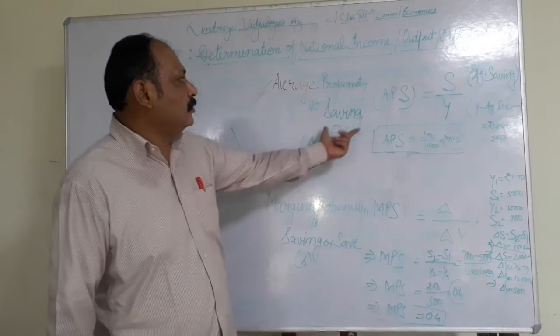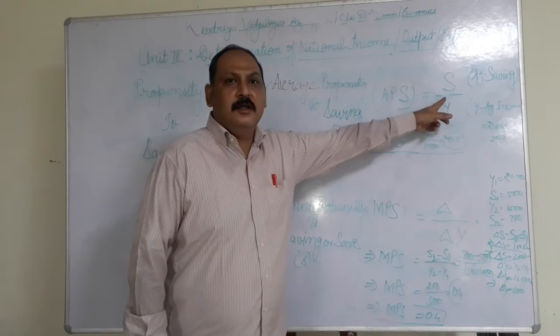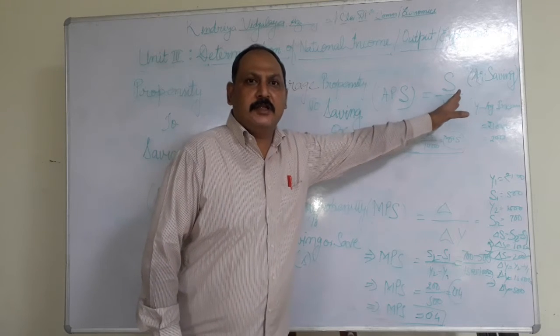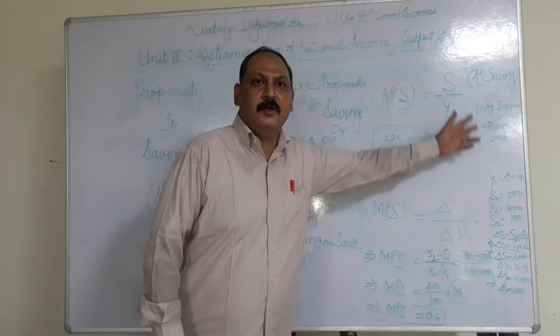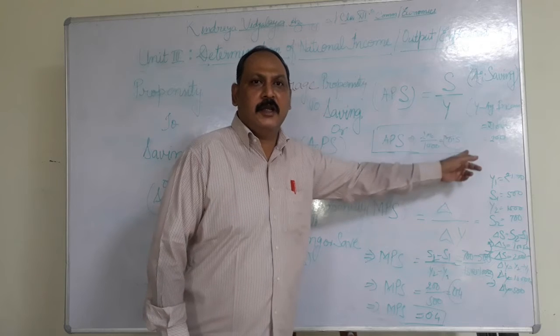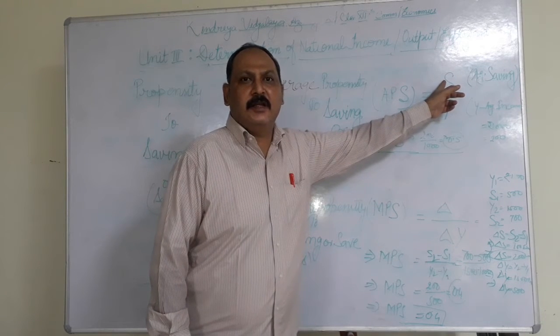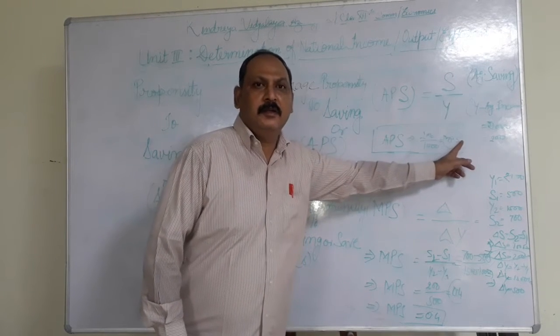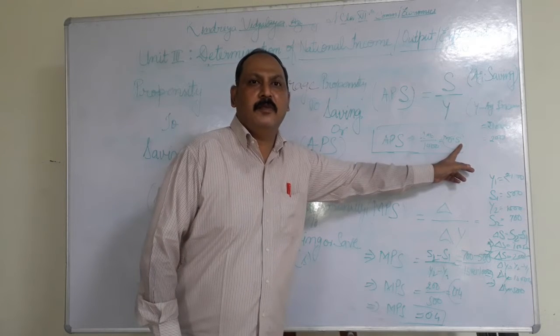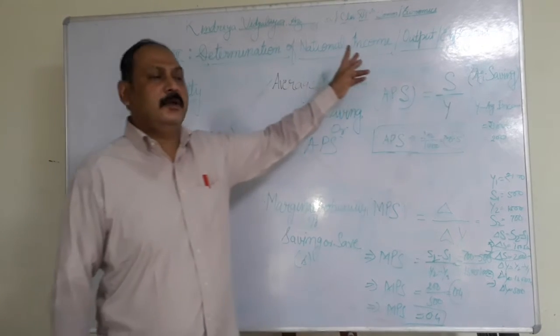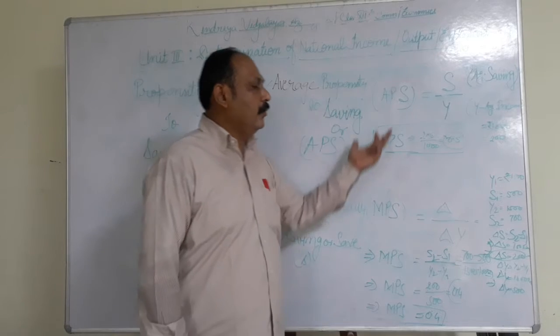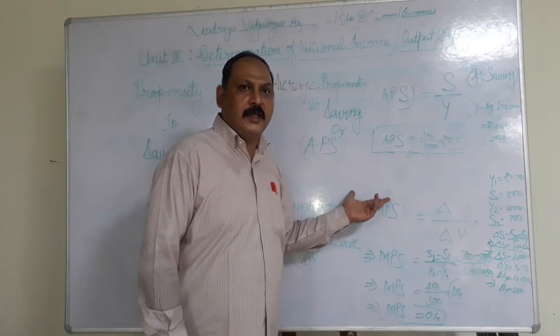Mathematically it is calculated by aggregate saving, or total saving, upon total income or national income. For an economy, total saving upon total income, or national income, shows the average propensity to save.